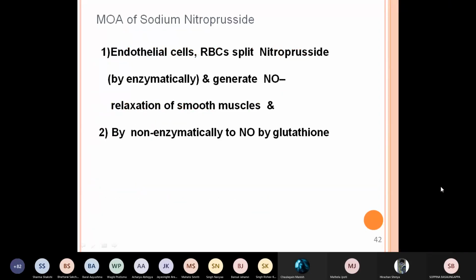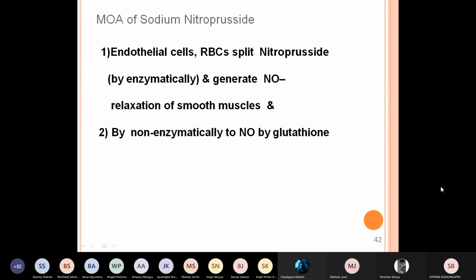Now, what is the mechanism of action? You know, it is a vasodilator. How exactly? With the help of endothelial cells and RBC, it will split enzymatically and non-enzymatically.